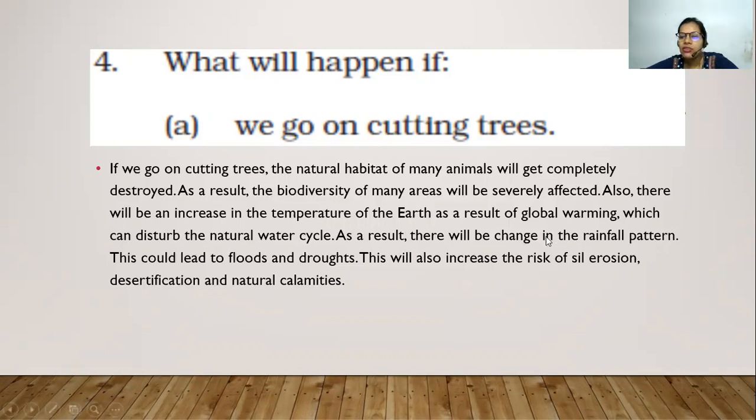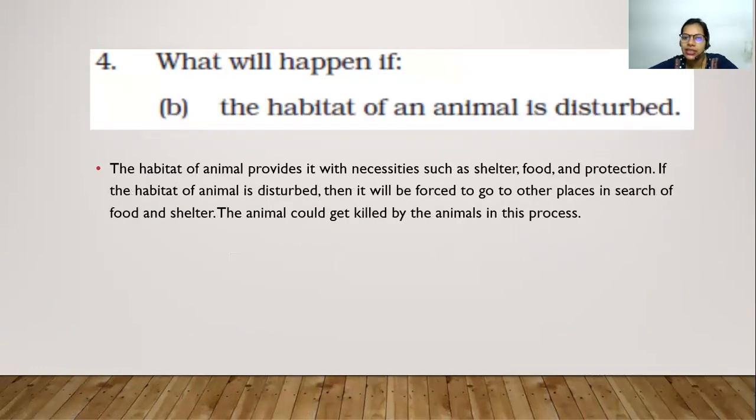So as a result, there will be a change in the rainfall pattern, where sometimes there can be drought and sometimes floods, and also the risk of soil erosion, desertification and natural calamities.